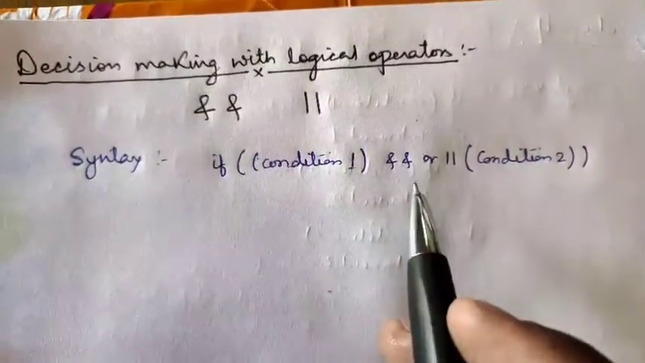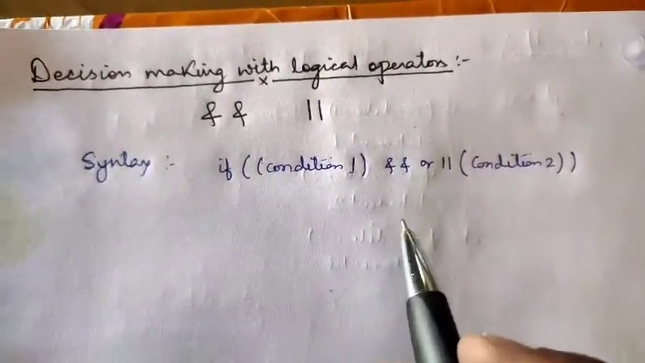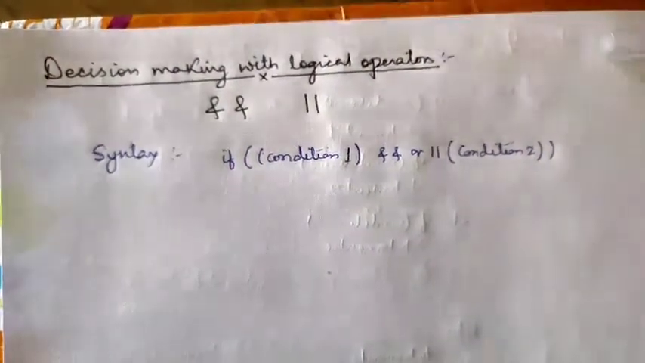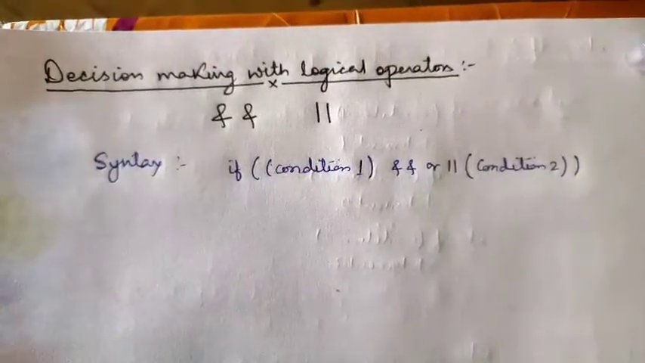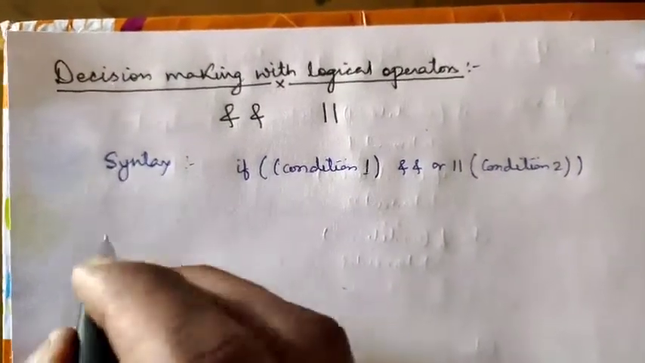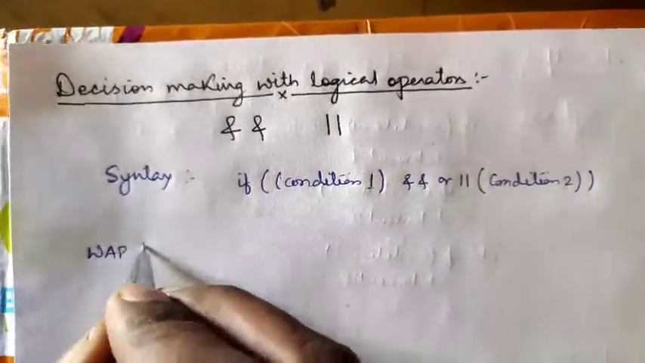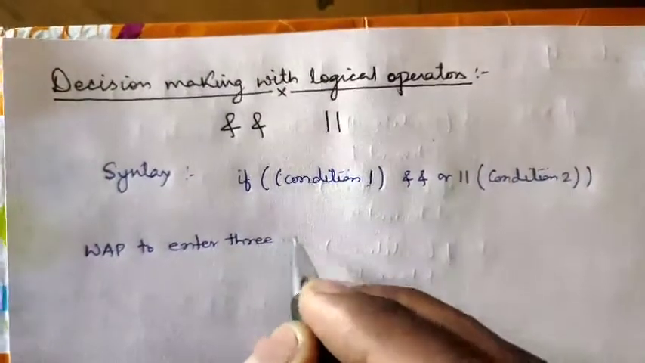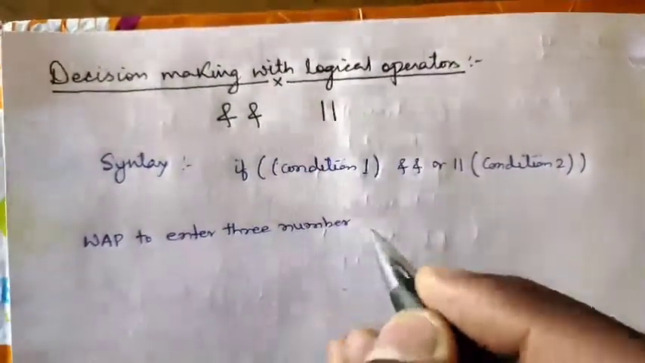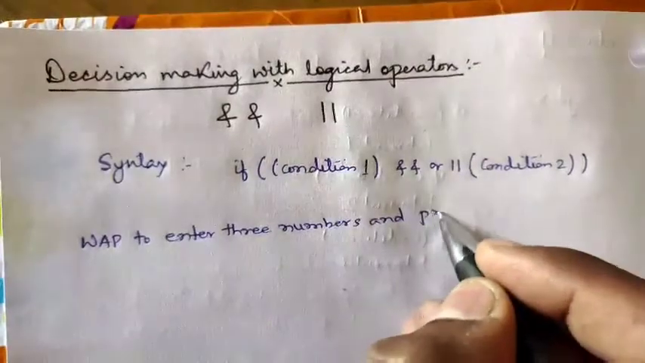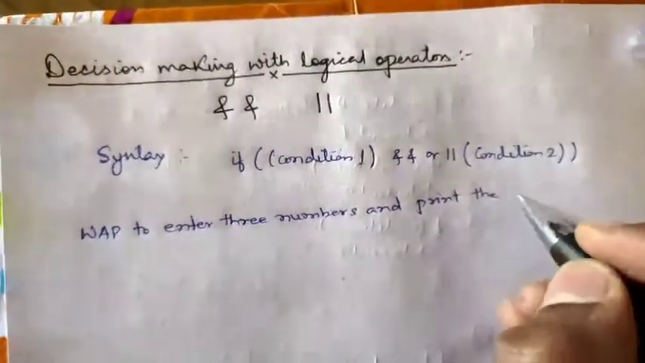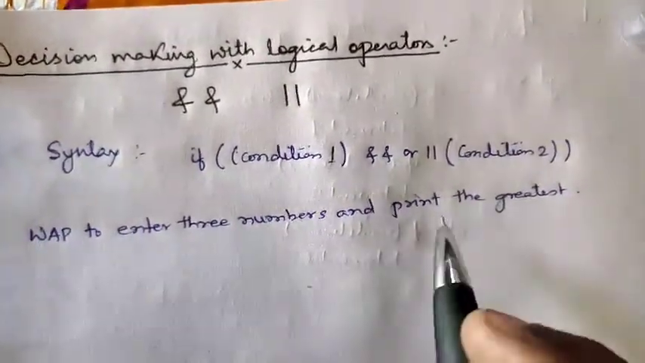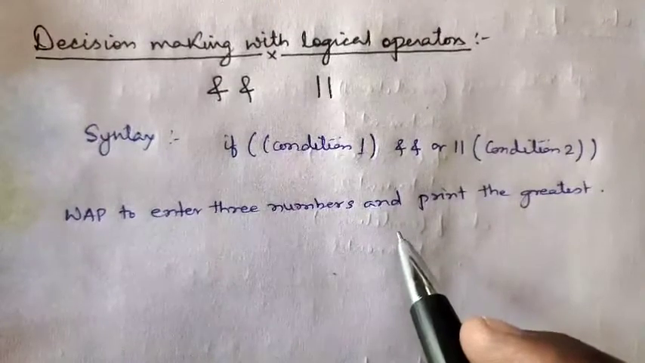This type of operator is used to compare numbers. Like a program we will see here to compare 3 numbers and find the greatest number. Let us see one program: write a program to enter 3 numbers and print the greatest. We are going to write a program which will enter 3 numbers and print the greatest number.